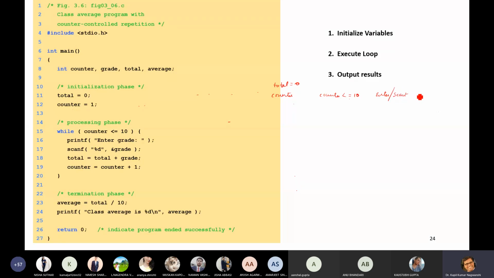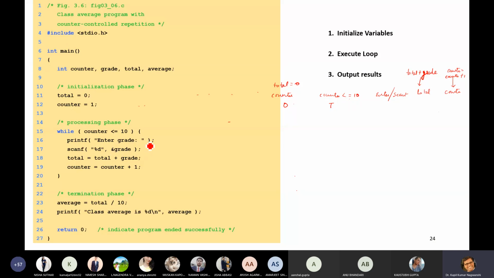And then the next statement is total, and the next statement is counter. Fine. So what is the value of total? Total is total plus grade. And the counter's value is counter equals counter plus 1. Fine, so let me start with this. Initially the value of counter is 1. This condition is true, yes, 1 is less than 10.